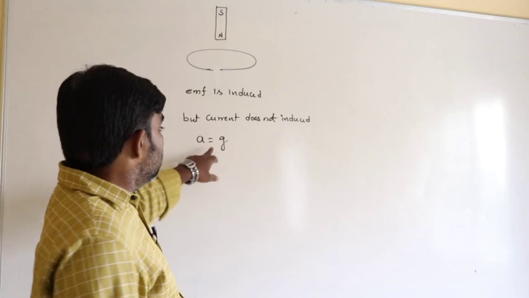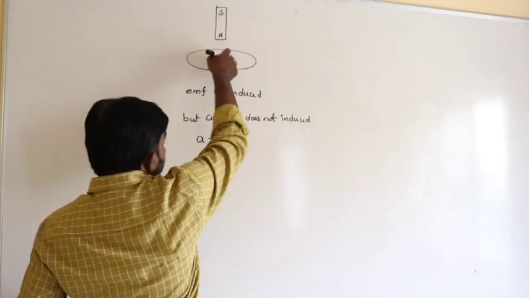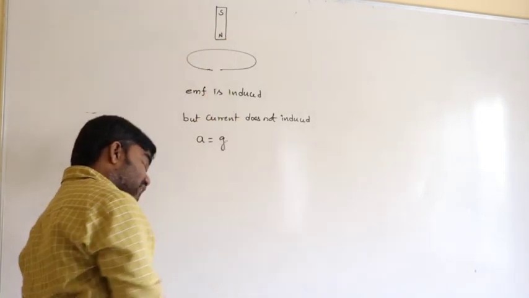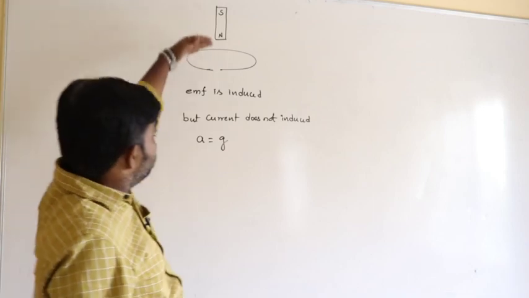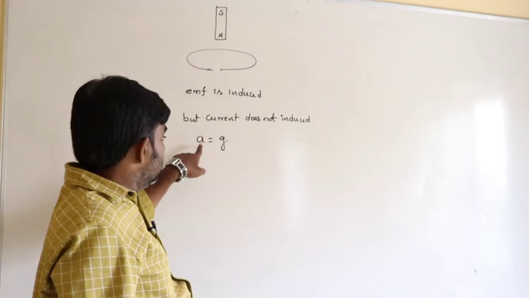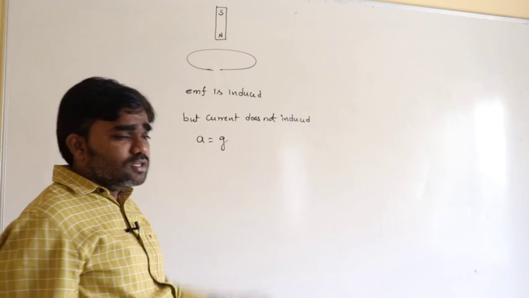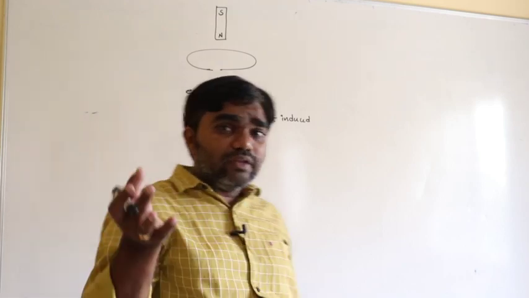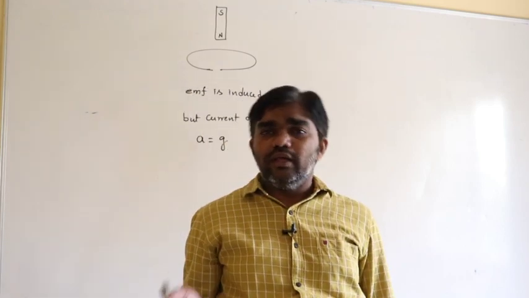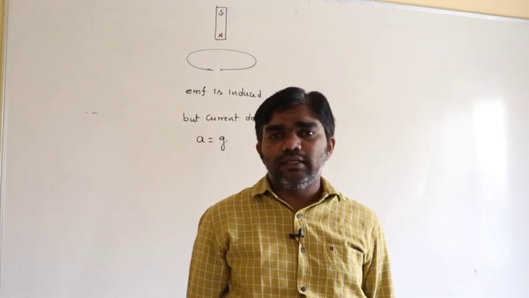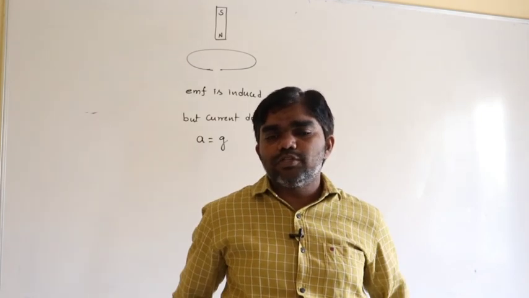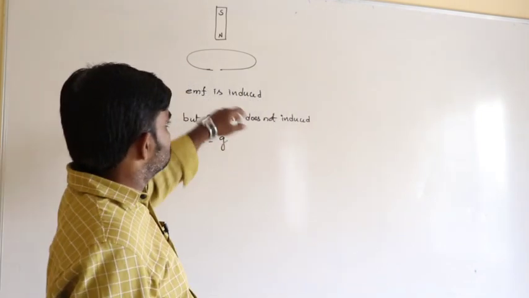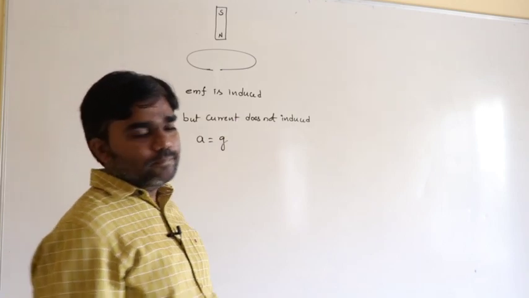Acceleration is always equal to g, whether it is moving towards the face of the coil or moving away from it. So in this situation, whether it is an open or closed coil, EMF must be induced, but current is induced in the case of a closed coil only.